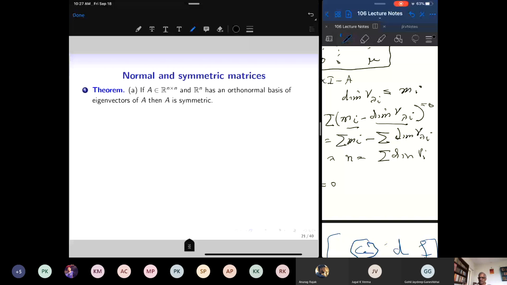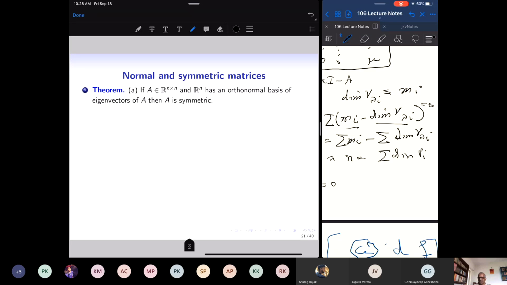Okay, so therefore we need some other criteria which just looks at the structure of the matrix, and then, looking at the matrix without computing the characteristic polynomial, I should be able to say whether the matrix is diagonalizable or not. Okay, so we start looking into this question. What are the structural properties of a matrix which will ensure that the matrix is diagonalizable without computing the characteristic polynomial?